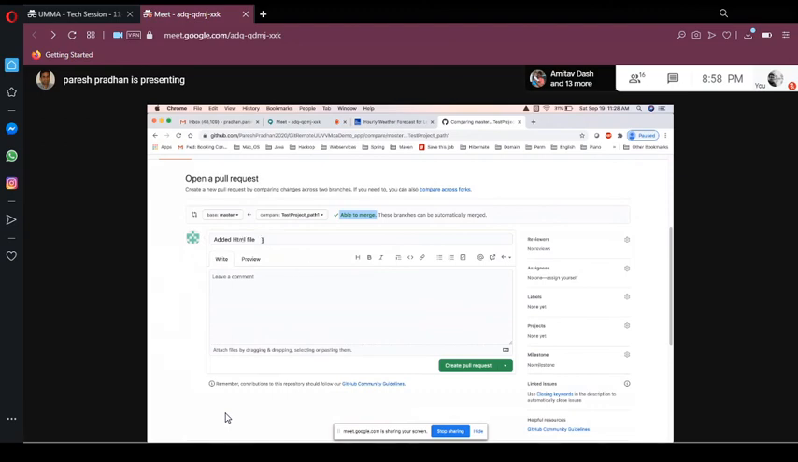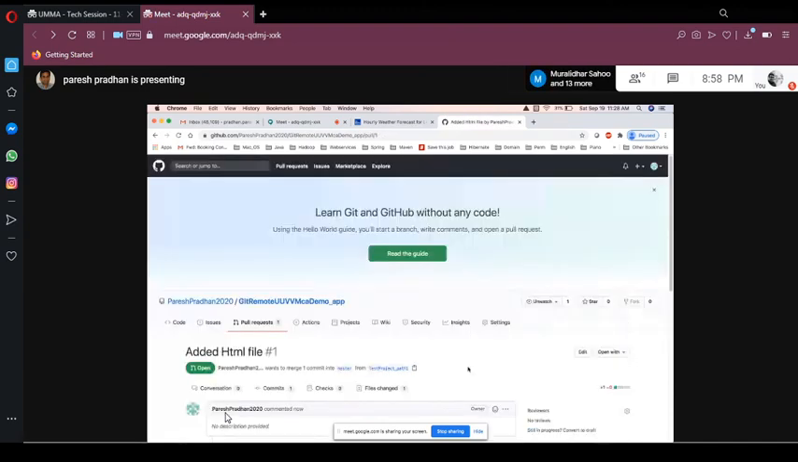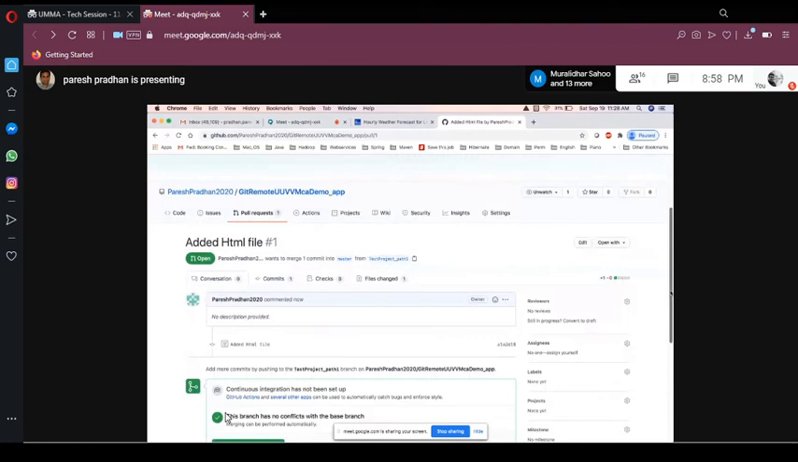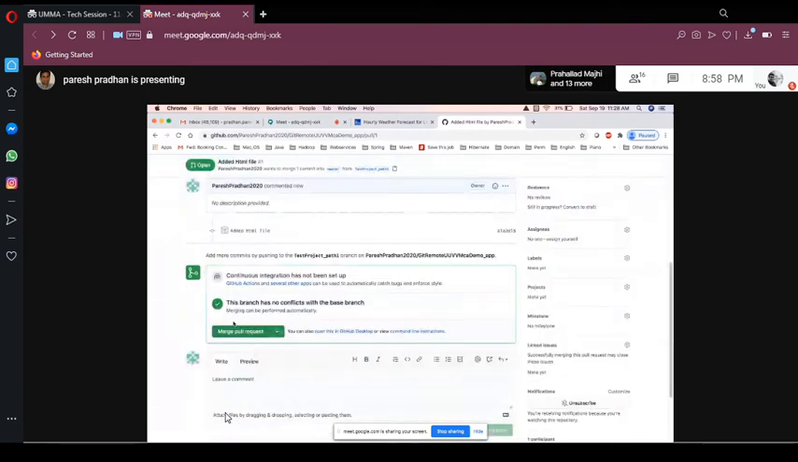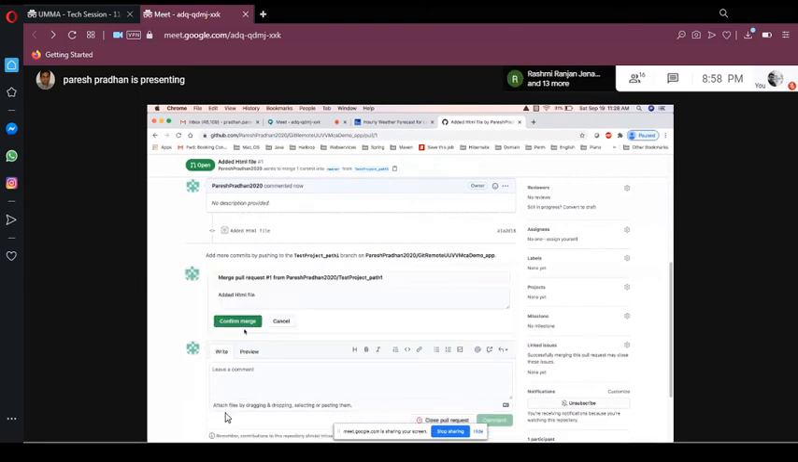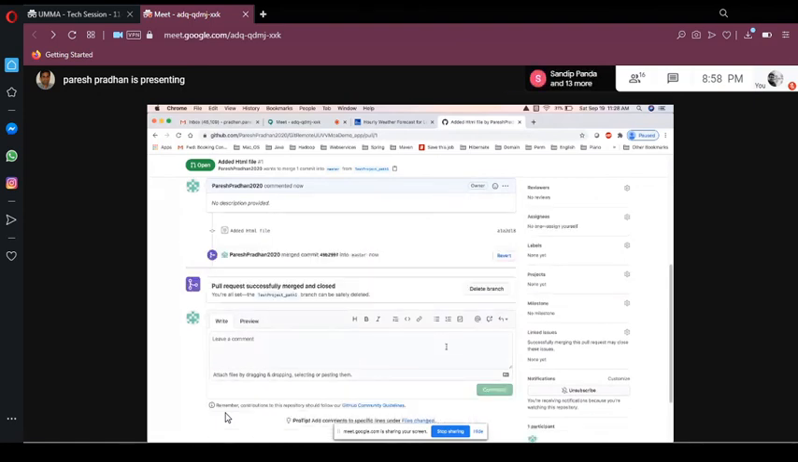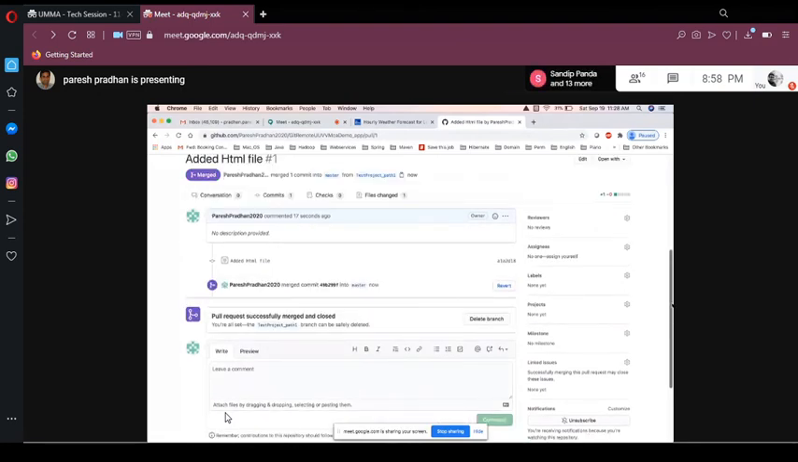I'm not changing that command. You can put any comments here. So create pull request. I'm doing a create pull request, and then once you see that, you can say merge pull request. We want to merge to the master, so you click on that merge, and if you want any comments or anything, just click on confirm merge. Now it will tell you who merged it.